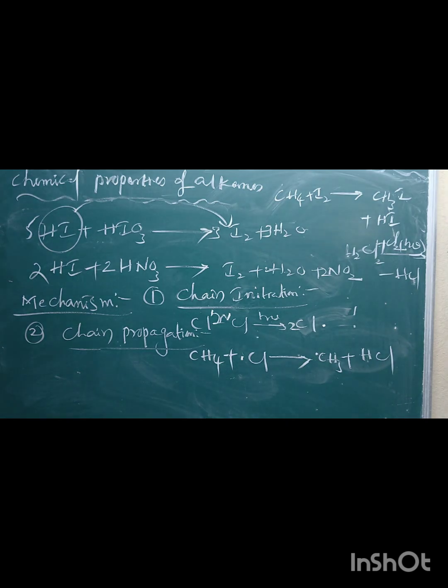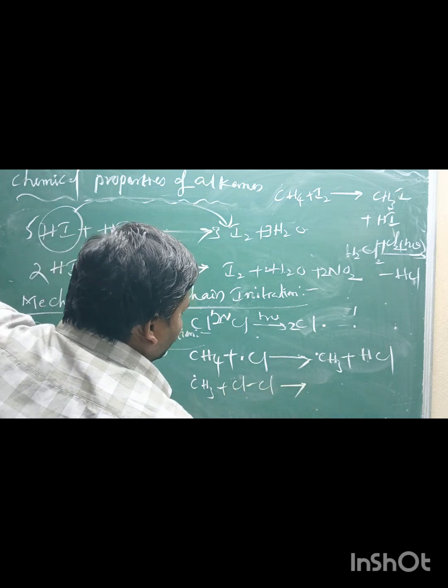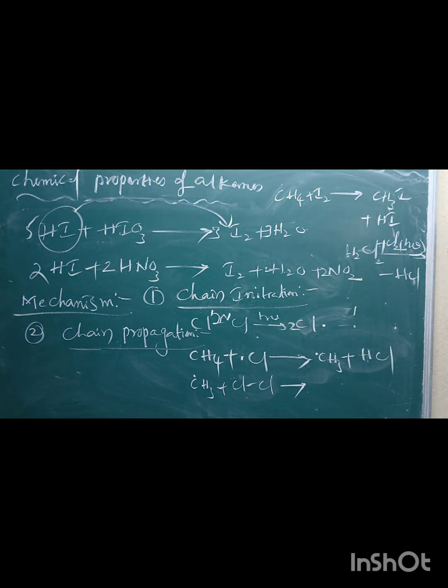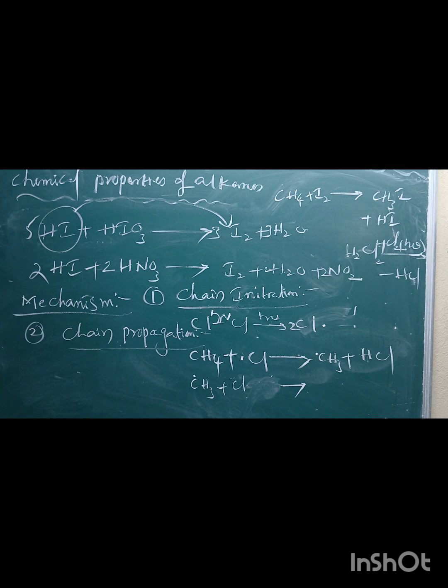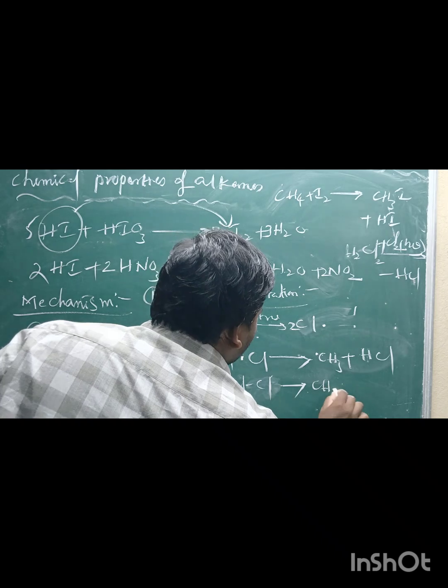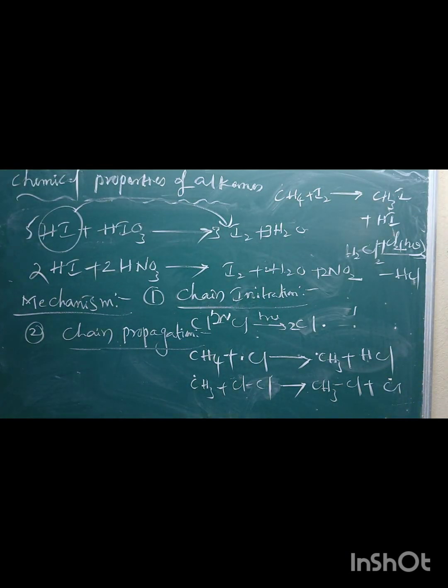Or take one more example: the methyl free radical reacts with chlorine gas to form methyl chloride, a new neutral molecule, and another new free radical, the Cl free radical. This is the second step.